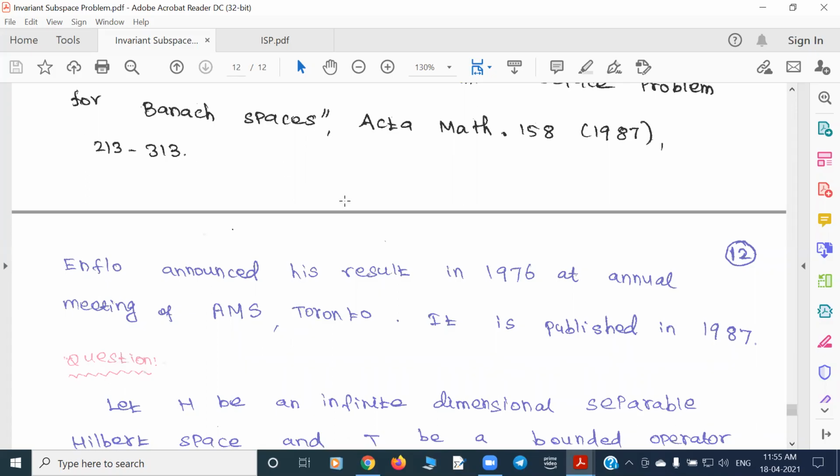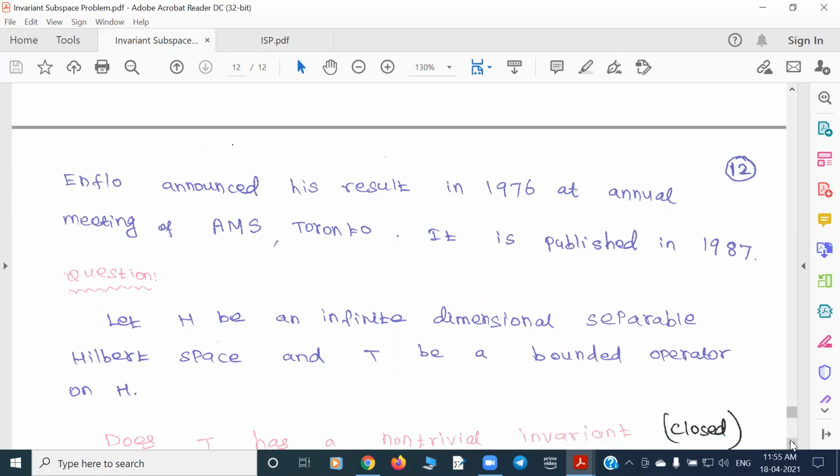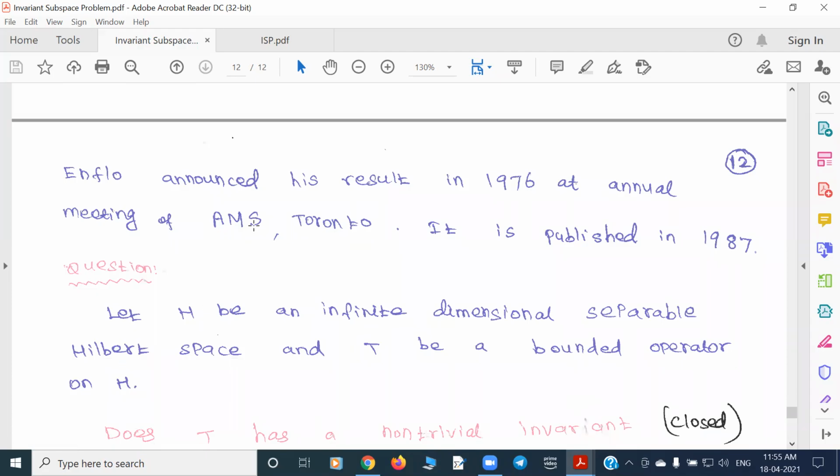It was not written properly, so it took more than 10 years to review, and finally it was published in 87. You see, he announced in 76, but it was published in 87. So in the case of Banach spaces, the answer is no.